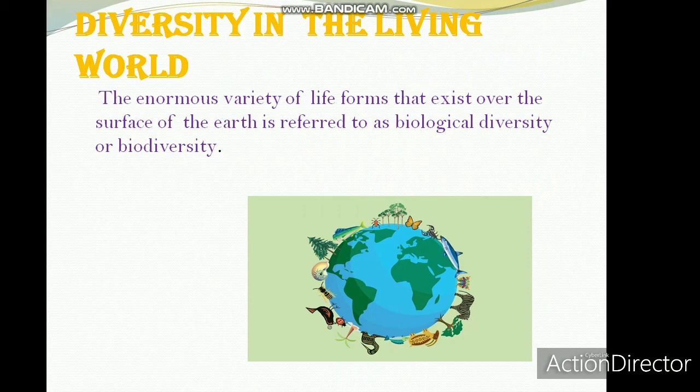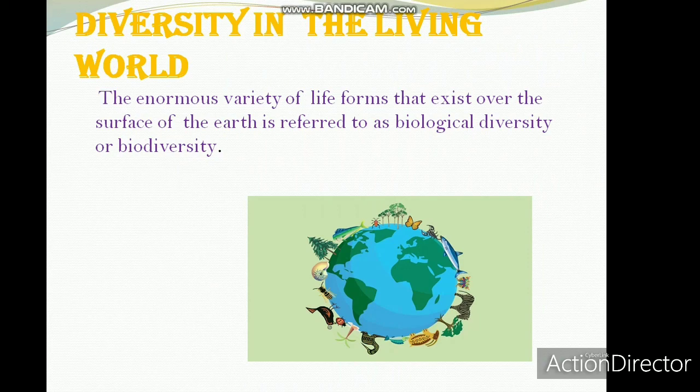First of all, let us see what is biodiversity. It is defined as the enormous variety of life forms that exist over the surface of the earth, referred to as biological diversity or biodiversity. So it means the total number of living organisms present in the world. You will be astonished to know that only about 20% of the biodiversity is discovered till date. 80% of the biodiversity is still unknown.